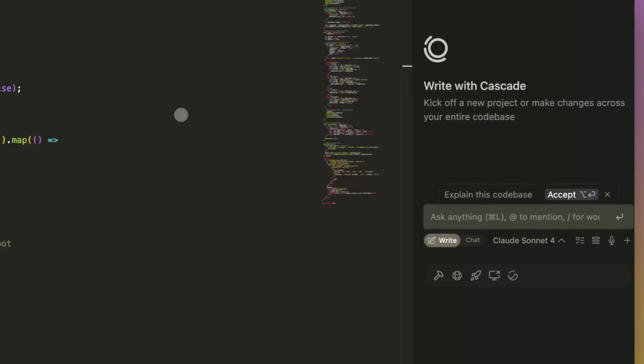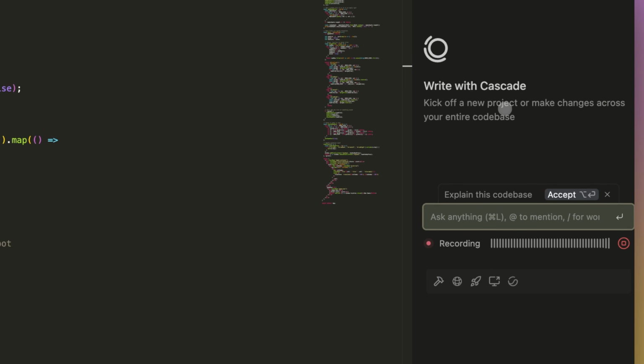In this wave, we're bringing voice support to Cascade. As Cascade has gotten better, we noticed that the tasks users are giving it have gotten more complex. More complex tasks mean longer prompts with more information, which can often be laborious to type out. This means that users can just speak to Cascade rather than having to type things out.